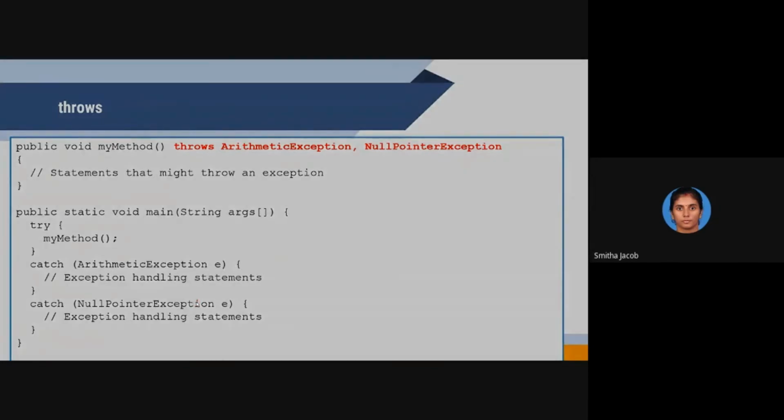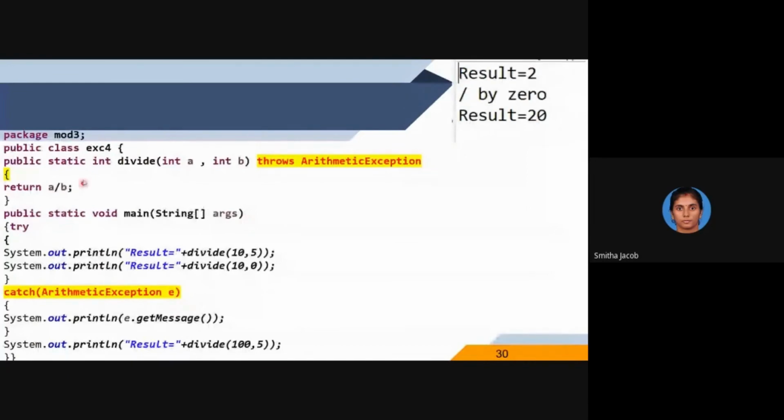Then let us see another example. Suppose I am having a divide method. Public static int divide, two integer variables a and b, which throws ArithmeticException, because whenever the b value is 0, it cannot perform this return a by b operation because it throws an exception. So in advance, the method itself I have prevented from ArithmeticException using the throws keyword.